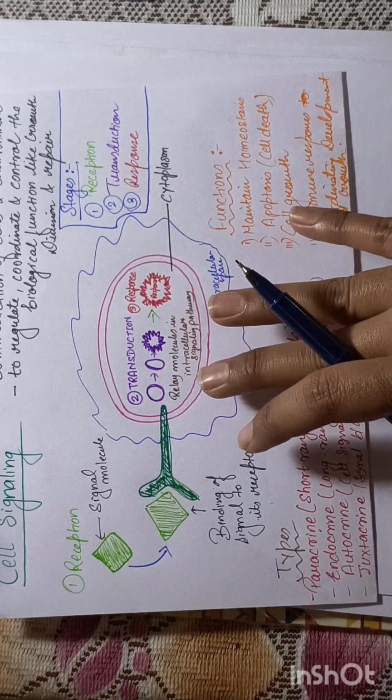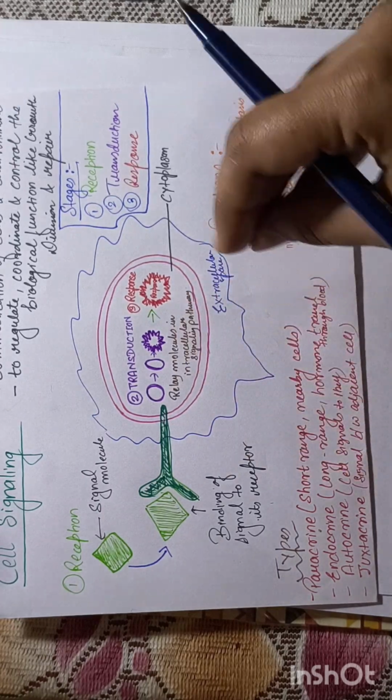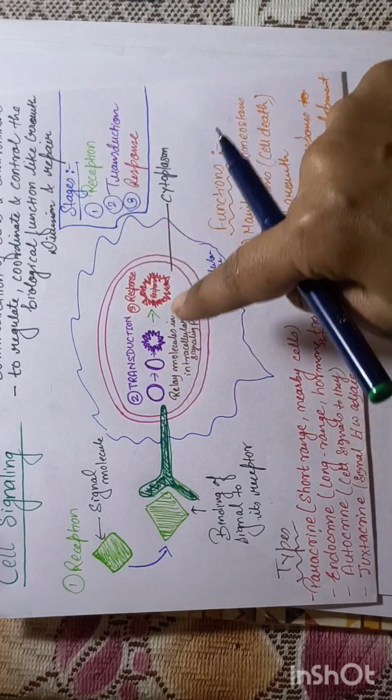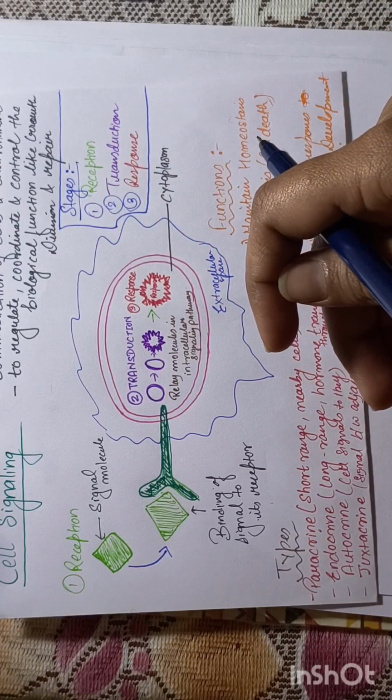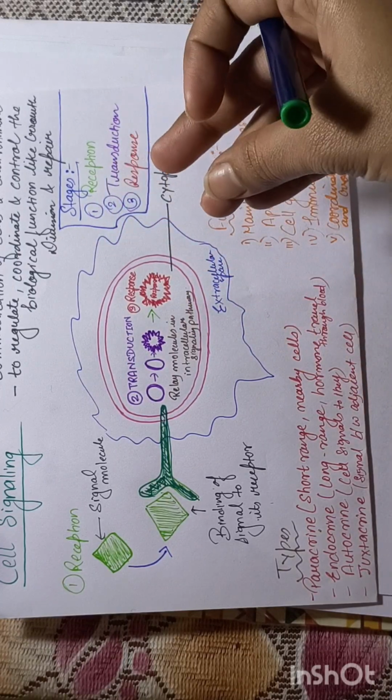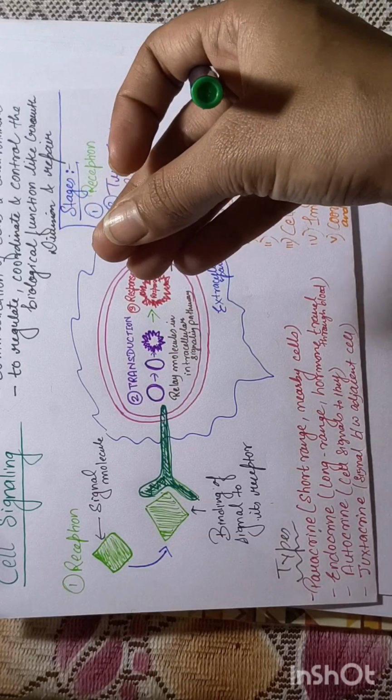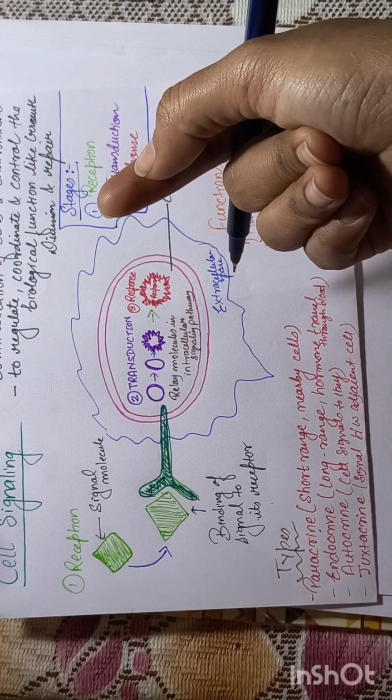The last step here is signal transmission. Signal came, it got transduced, and responses are created by various steps. For example, gene expression regulation, enzyme activity, structural and physical change, ion channel modulation, as I told you,